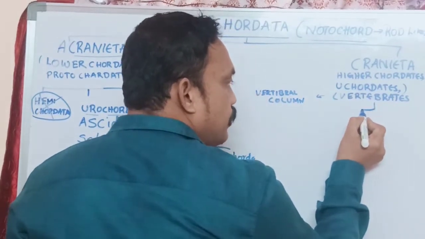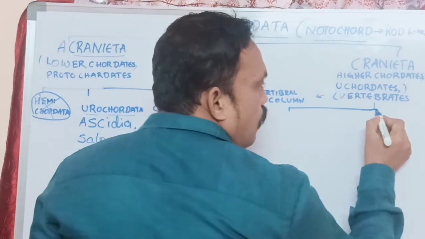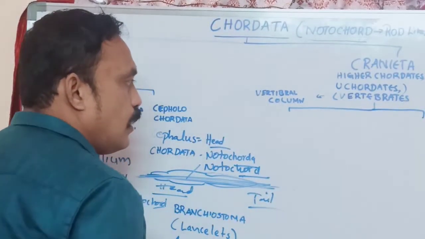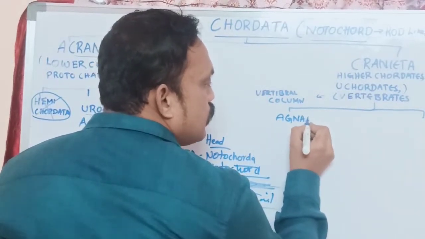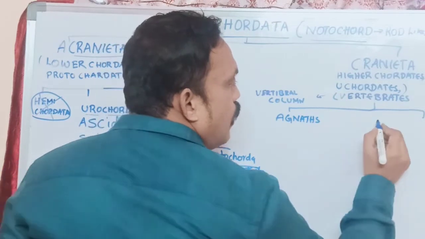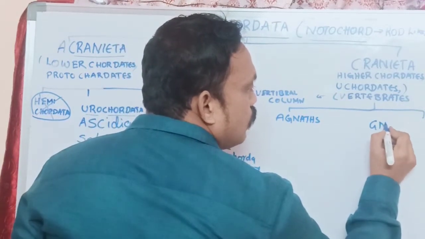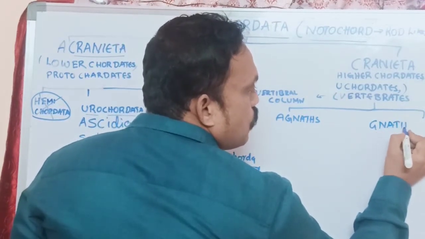That means the vertebrates are again divided into two groups. One is Agnatha and the other is Gnathostomata. Here the words Agnatha and Gnathostomata.